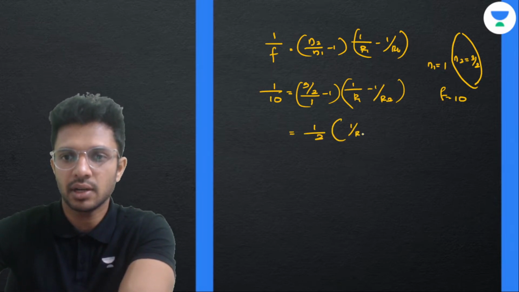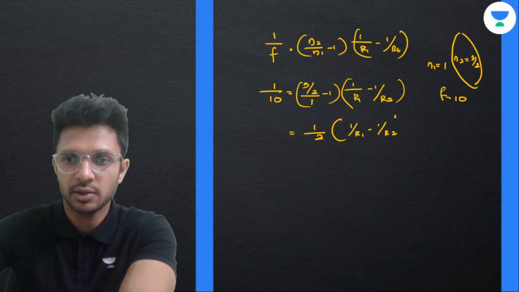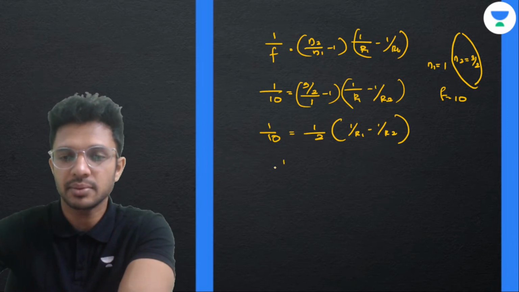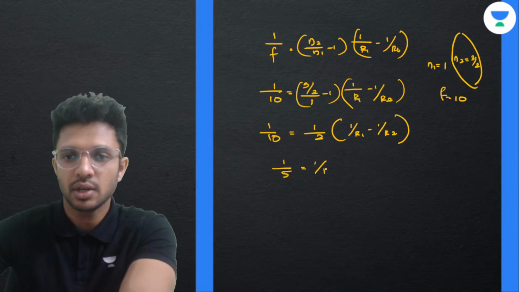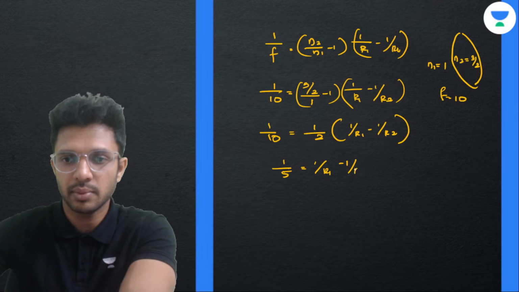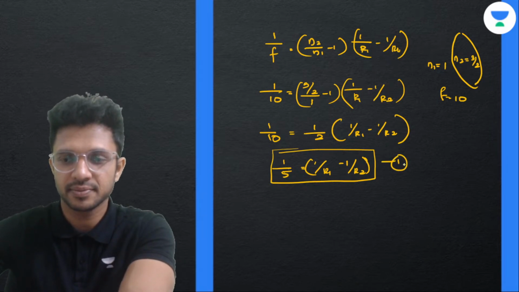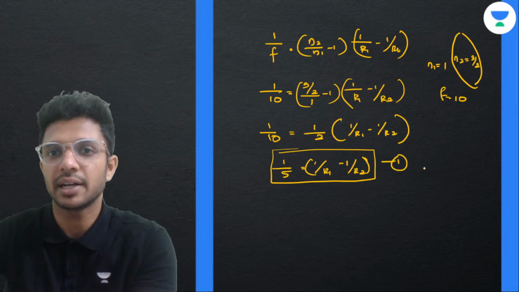Inside the bracket 1 by R1 minus 1 by R2. That is 1 by 10. 2 in 10, 5 times. So 1 by 5 is equal to 1 by R1 minus 1 by R2. Okay. The first part of solution. What is said in second part?